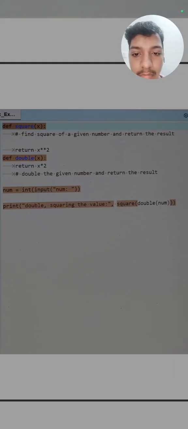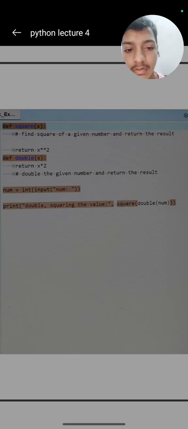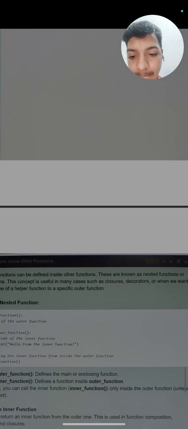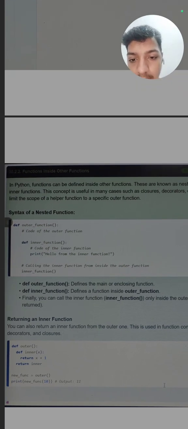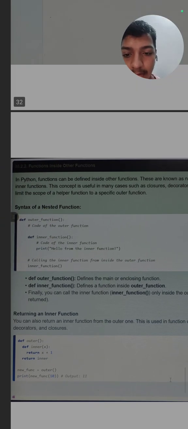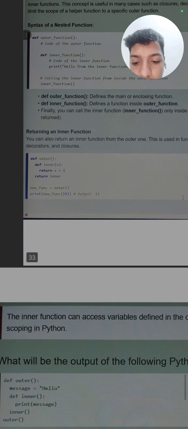So if the value of num is 2, it will double the 2 to 4, and then it will square 4, so it will give the value 16. So this is a function inside another function. First we call the first function, then we call the second function. This is also a nested function. Like I said, first we define one function, then inside it we define another function.